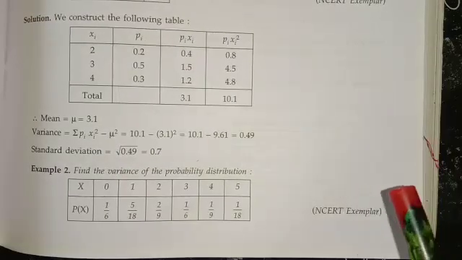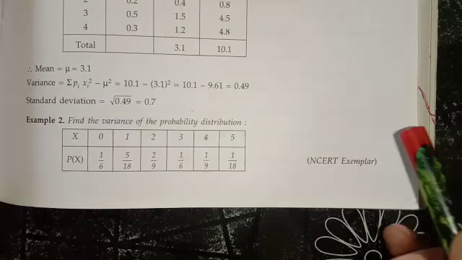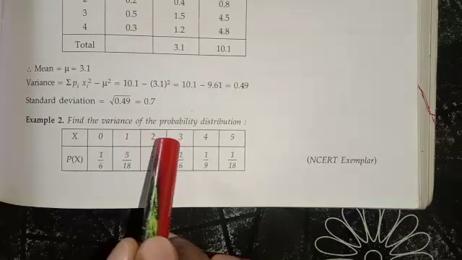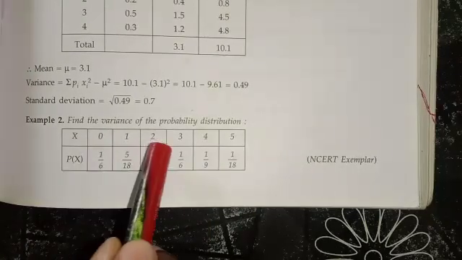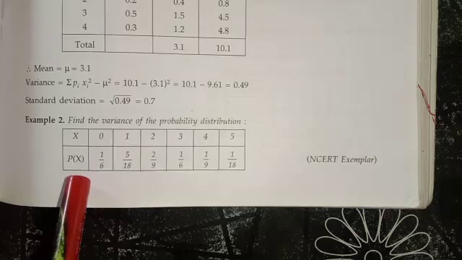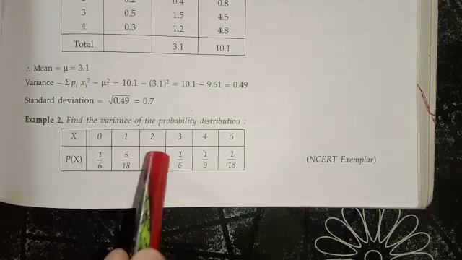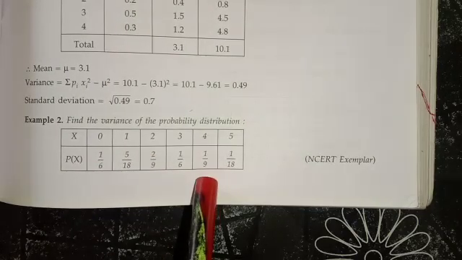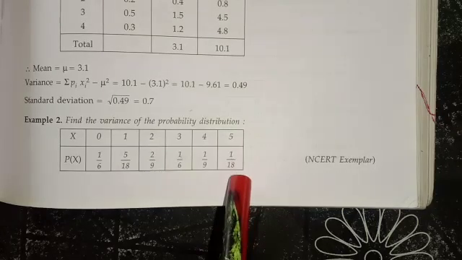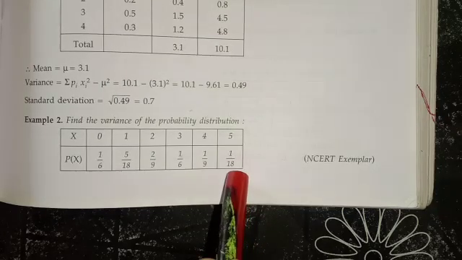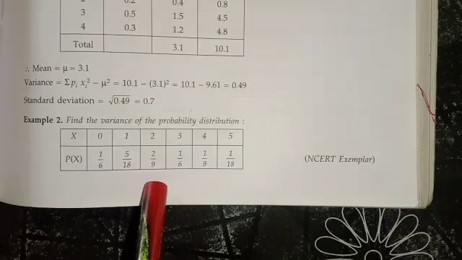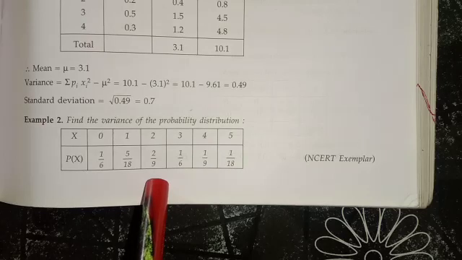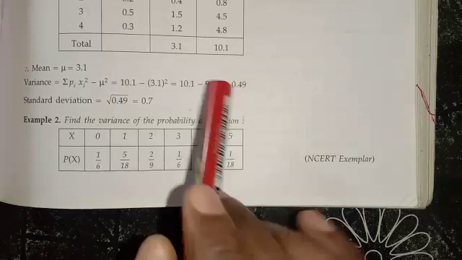Question number 1 completed. Next, question number 2. Find the variance of the probability distribution. This is the distribution table given. X given 0, 1, 2, 3, 4, 5. Respectively, probability given 1 by 6, 5 by 10, 2 by 9, 1 by 6, 1 by 9, 1 by 18. And you have to find out variance. Therefore, for the calculation of variance, we have to find out summation pi xi and summation pi xi square before. Okay, let's see.